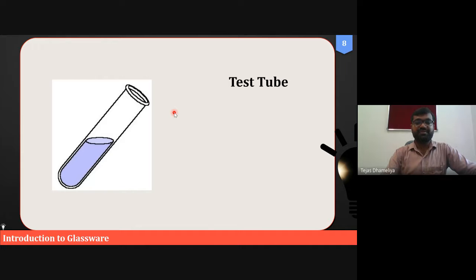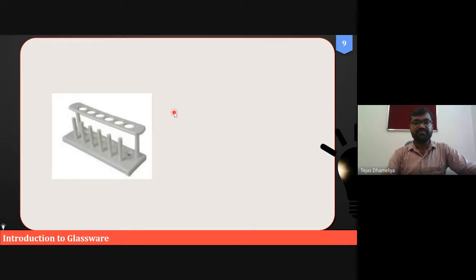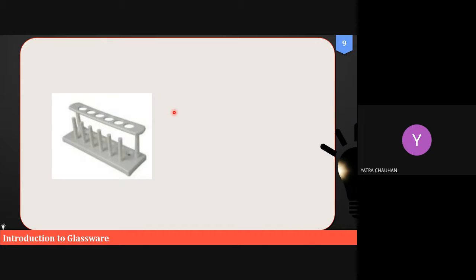First, this is the easiest, the test tube. The use of a test tube is to hold the liquids, right? These are the things you are already using since, let's say, your schooling. So what will be the name of this? Test tube holder? Test tube stand.